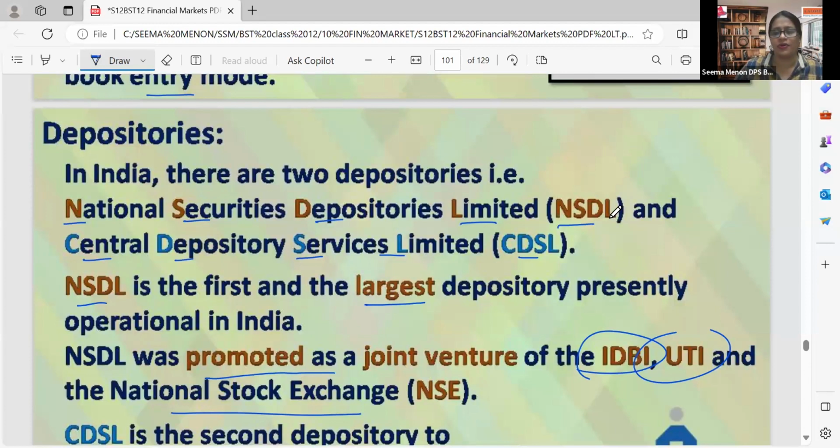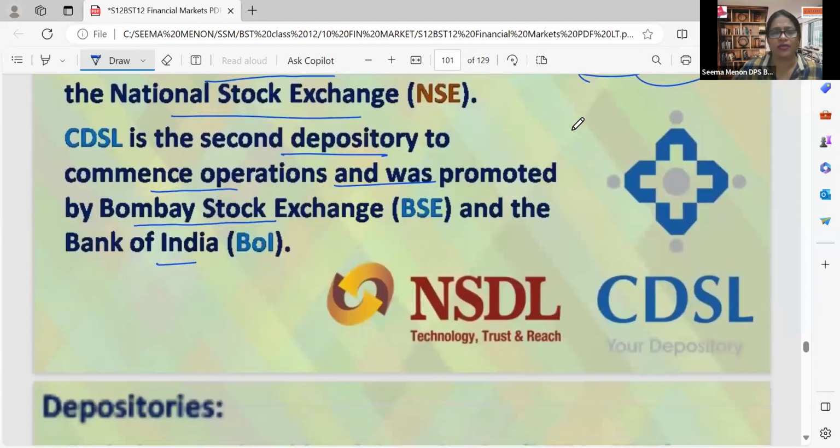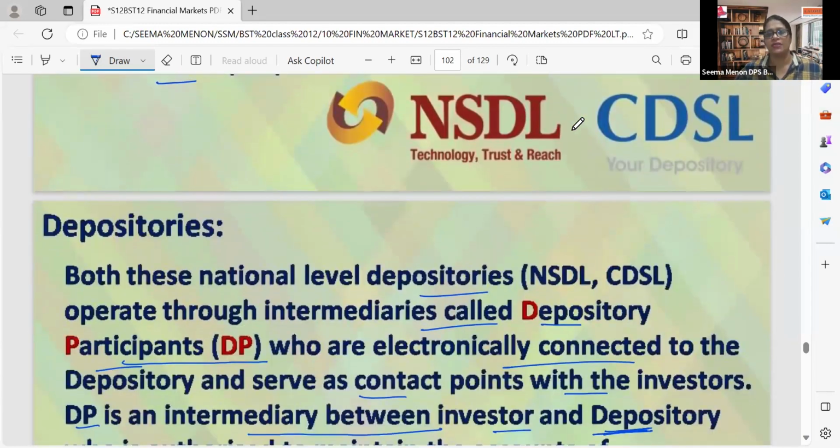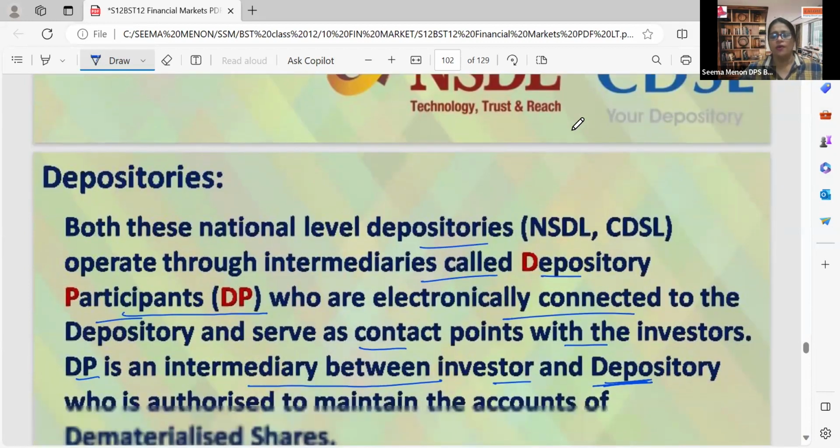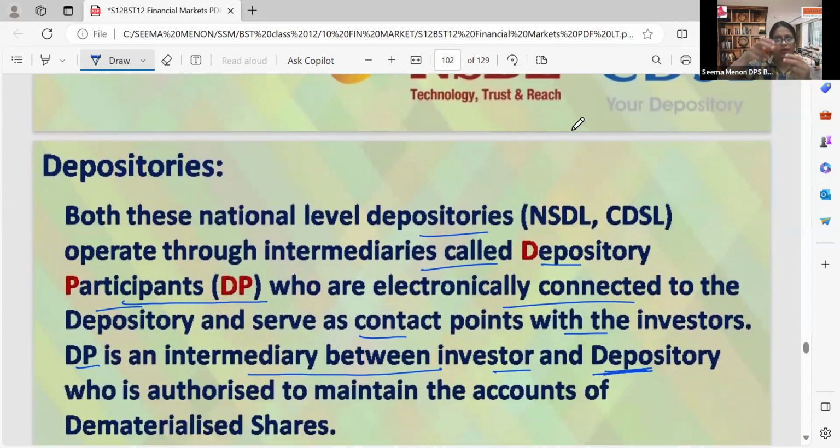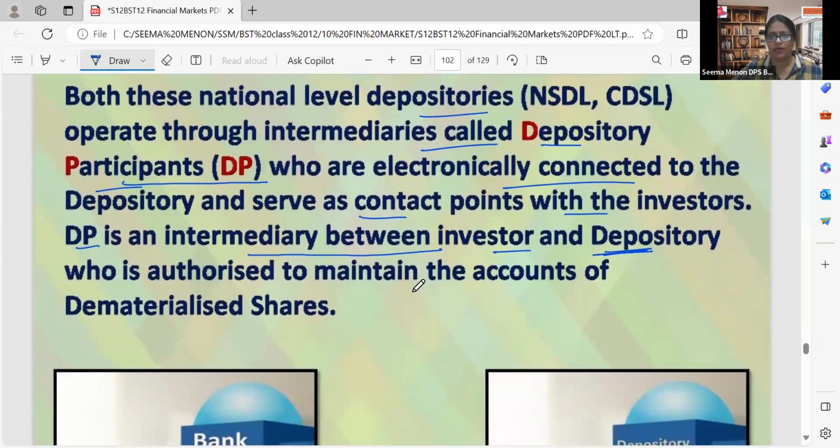NSDL was promoted by IDBI, UTI, and National Stock Exchange, and CDSL was promoted by the Bank of India and Bombay Stock Exchange. Both are the first and second largest operational systems in online trading. But there are intermediaries, the depository participants, and they are in between the depository and the investor. Depository means NSDL and CDSL, right? I hope you are clear.